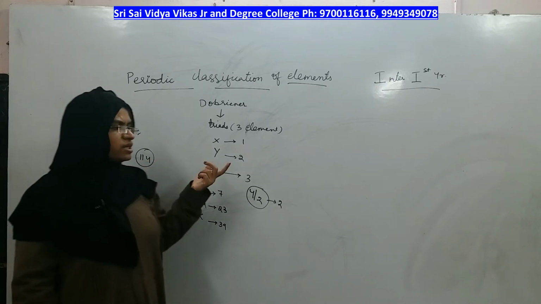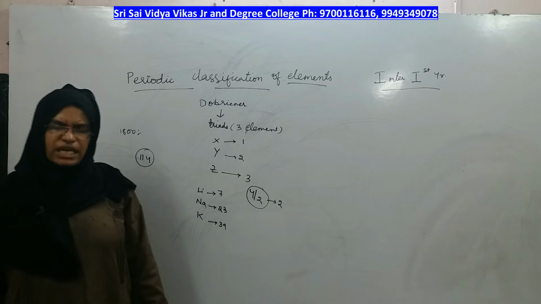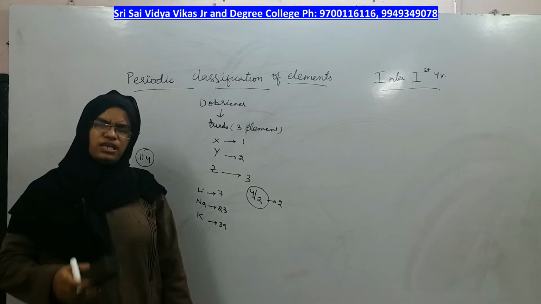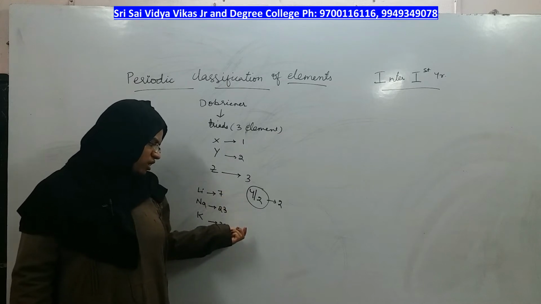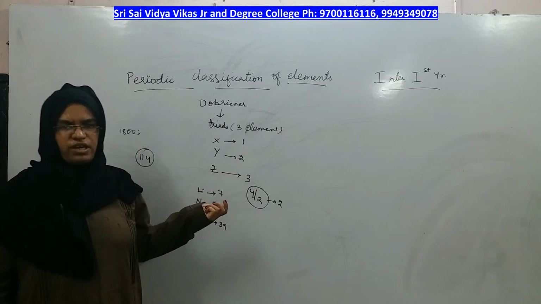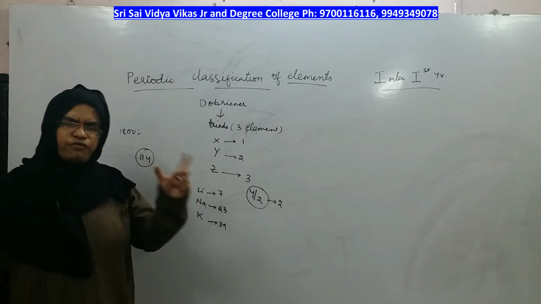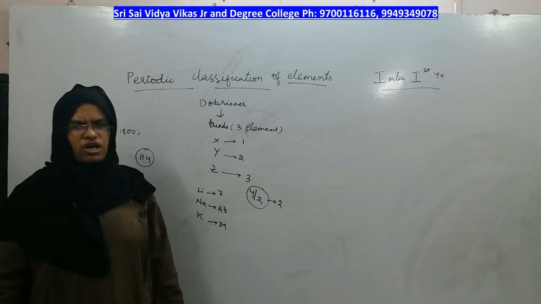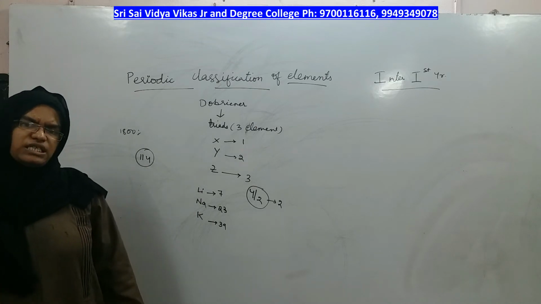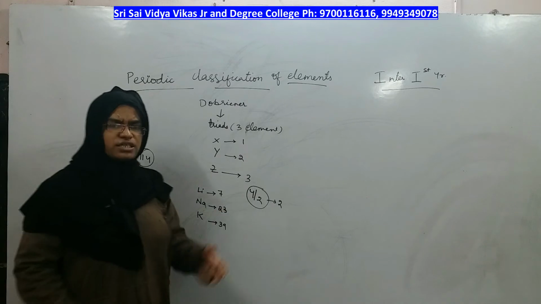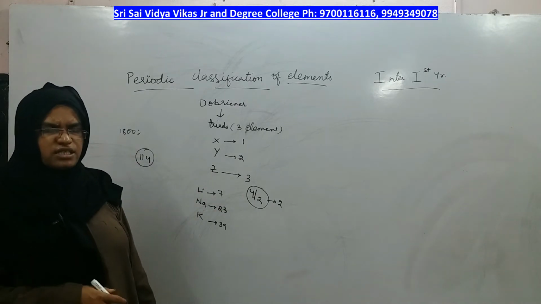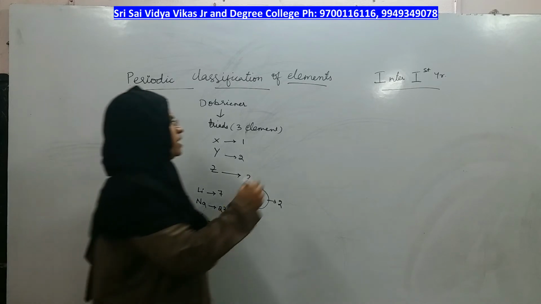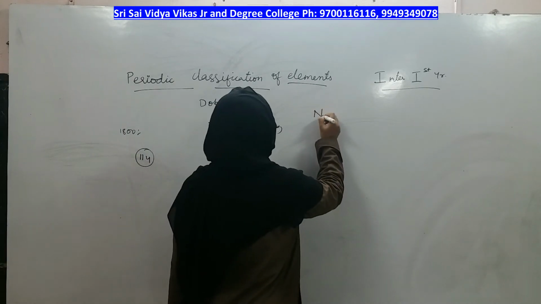But this Dobereiner's law of triads cannot work anymore, because it's not possible for all the sets of elements. It is only seen in a few of the groups, not in all the elements, right? Therefore, it is rejected. The next pattern or repetition of similarities was observed by Newlands.